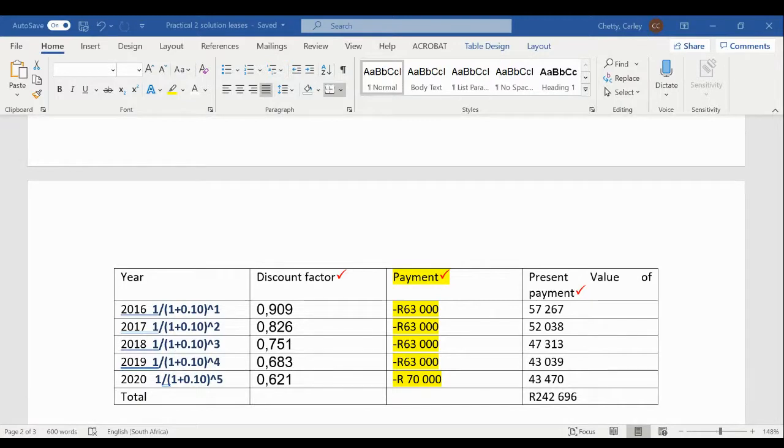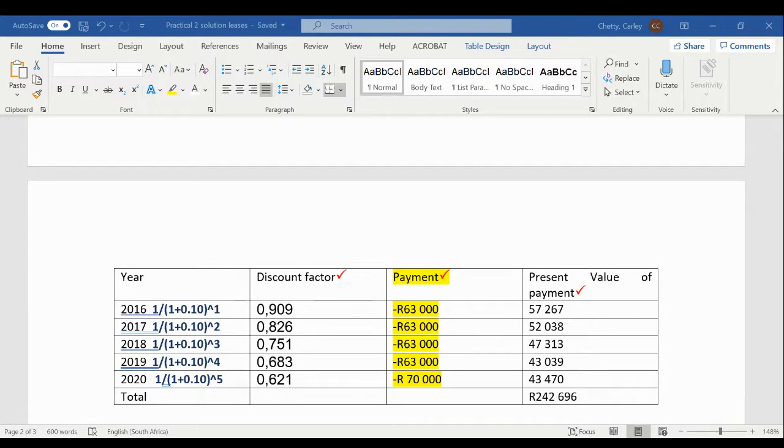Or you can use the present value factor in your table. You will get roughly the same answer, there will just be rounding differences. But we don't penalize for rounding differences in a test or exam. Obviously, if it's online, you will have to choose the answer that matches most closely.